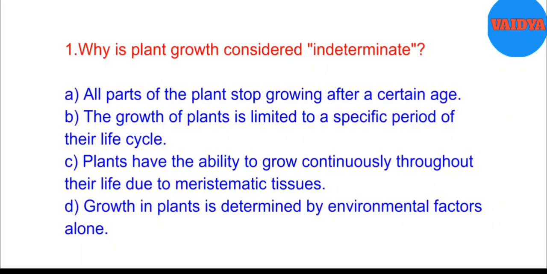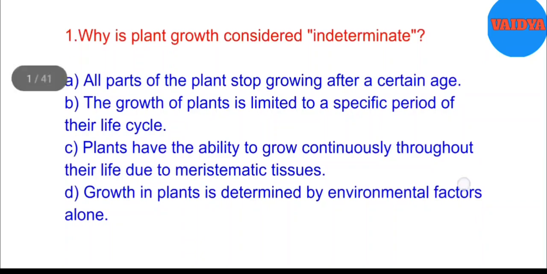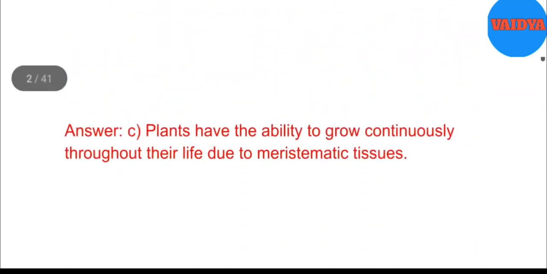A. All parts of the plant stop growing after a certain age. B. The growth of plants is limited to a specific period of their life cycle. C. Plants have the ability to grow continuously throughout their life due to meristematic tissues. D. Growth in plants is determined by environmental factors alone. Answer. C. Plants have the ability to grow continuously throughout their life due to meristematic tissues.